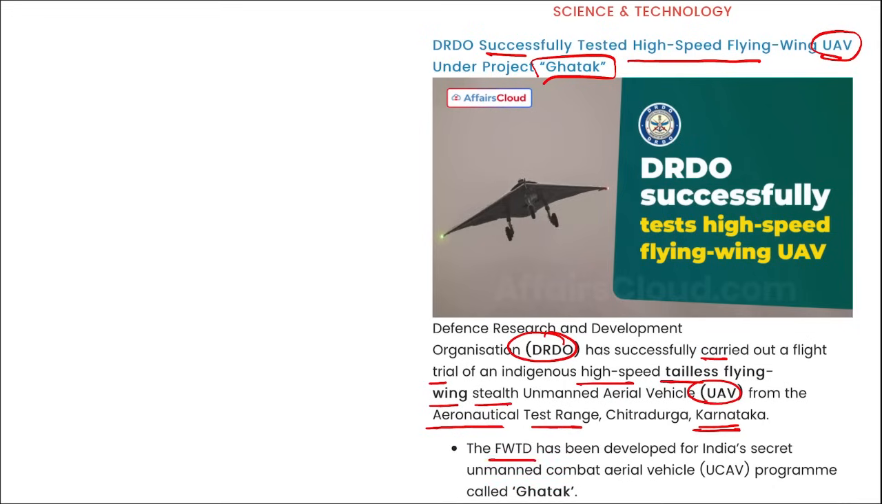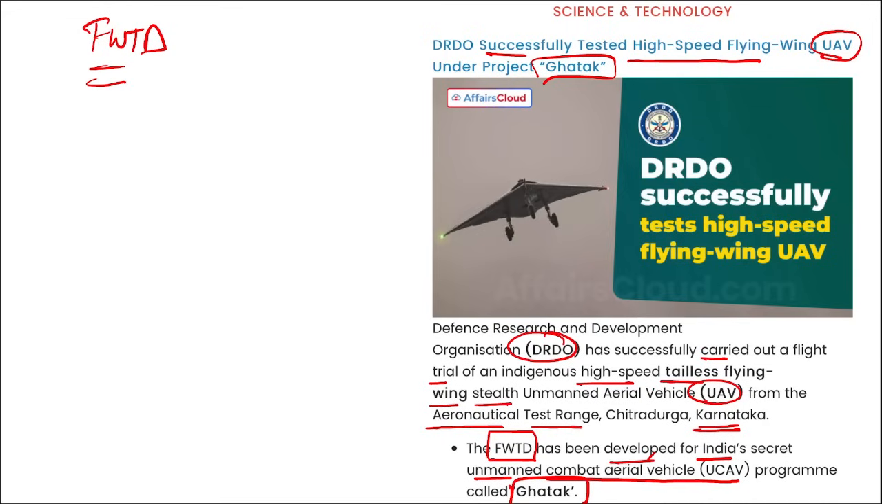This FWTD. What is this FWTD? This has been developed under India's secret unmanned combat aircraft vehicle program, that is Ghatak, right? FWTD, we were discussing what is this FWTD? Flying Wing Technology Demonstrator, right?